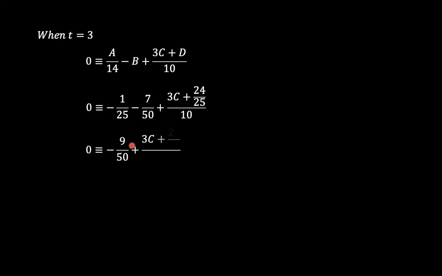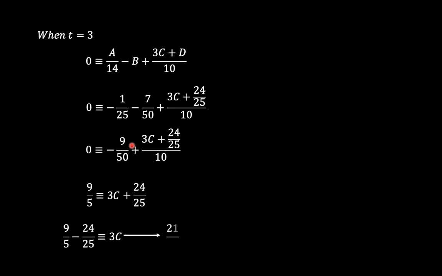So when you continue playing around, you find that 3c is equal to 9 over 15 minus 24 over 25. And so 3c is equal to 21 over 25, which means that c is equal to 7 over 25.